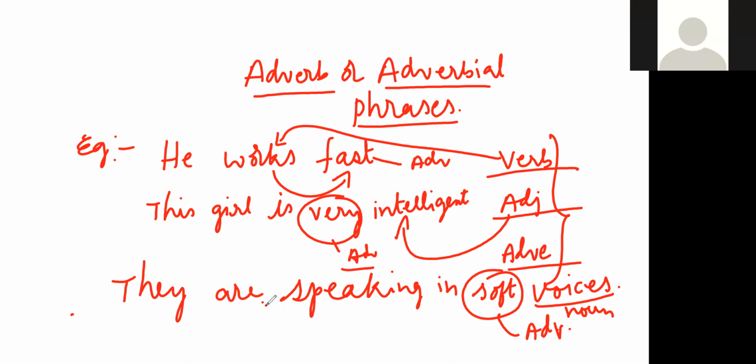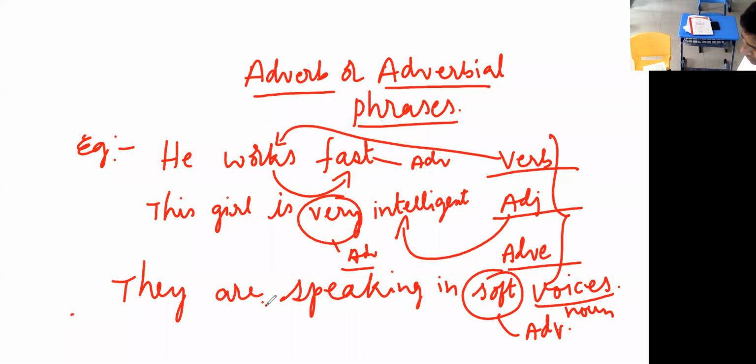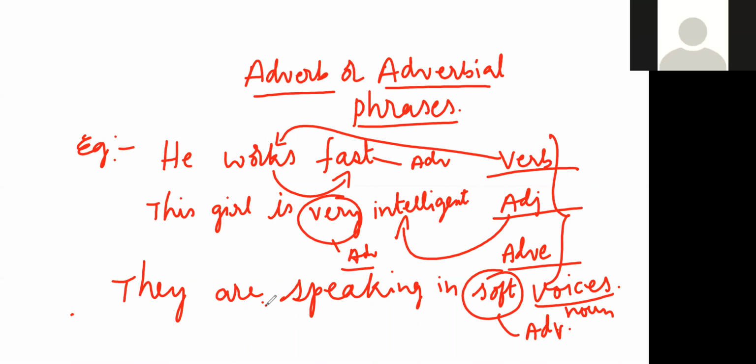Example, he cried like a baby. The lady spoke in a harsh tone. How has he cried? Like a baby. The lady spoke in what manner? In a harsh manner. He wrote a letter neatly. How has he written a letter? Neatly. He has spoken with us politely. How has he spoken? Politely. So all these words come under adverbial phrase of manner.